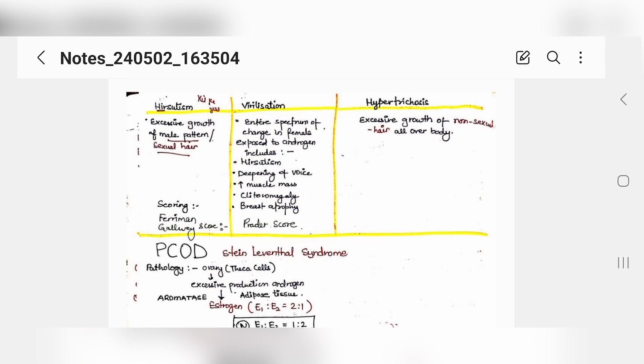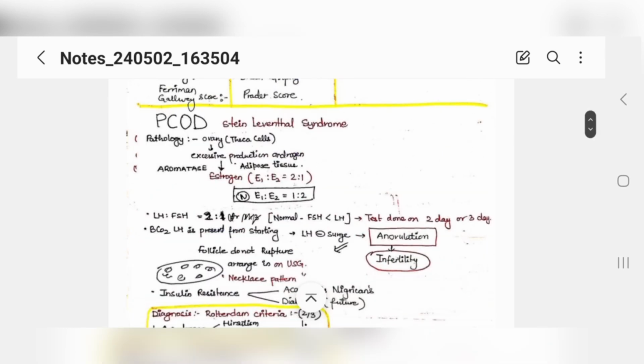If the entire body has excessive hair which is non-sexual, then it is a case of hypertrichosis. If a patient complains of excessive male pattern hair growth, mustache, and beard, then this is a case of hirsutism. But if a female comes to you with complaints that her breast is not developing, she has high muscle mass, or her voice is deep now, and also this hair pattern, then you can say this is a case of virilization.